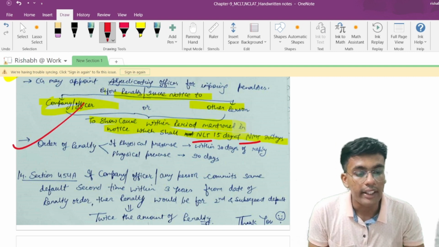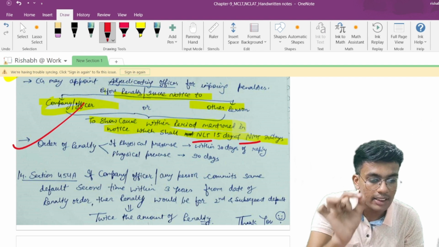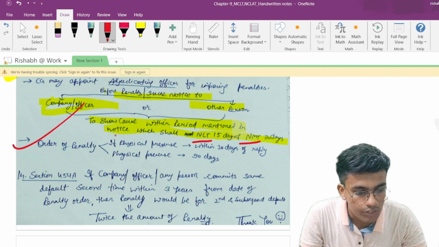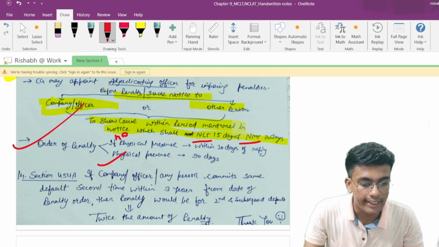Now, order of penalty. If there is physical presence, then within 30 days of reply, the order of penalty is to be passed. If there is no physical presence, so please mark it as no physical presence. The word missing over here is no physical presence, and here it is physical presence. Then the order is to be passed within 90 days.